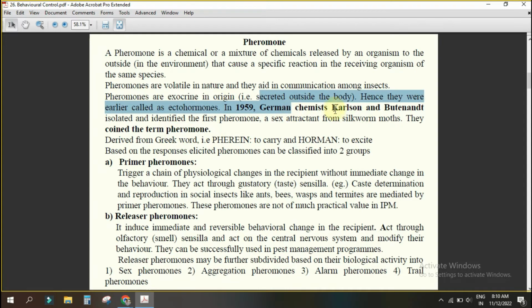Not the German chemist. Karlson and Butenandt coined the term pheromone. It is derived from two Greek words: pherein, which means to carry, and hormone, which means to excite. That means pheromones are hormones which carry forward to another individual of the same species. Yes or no? Based on the response elicited, pheromones can be classified into two groups. What are those? Primer pheromone and releaser pheromone.